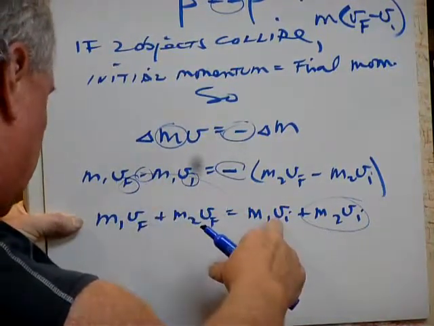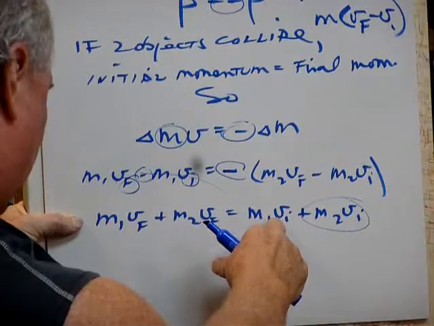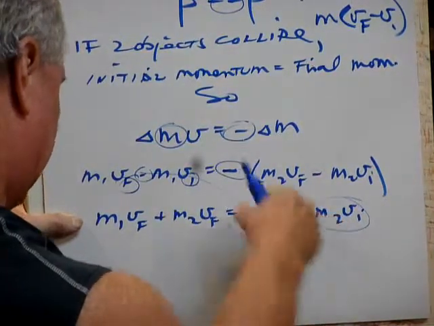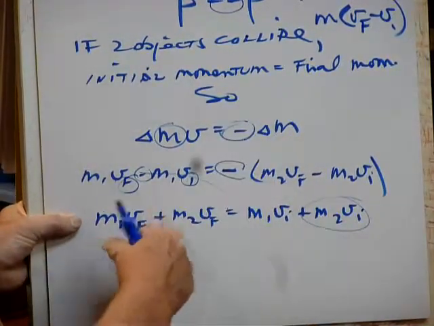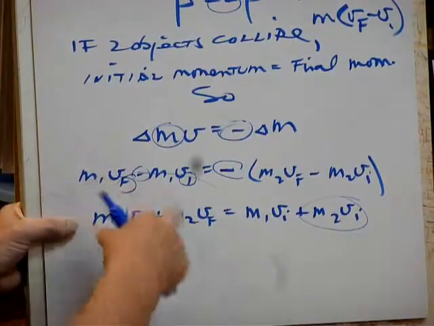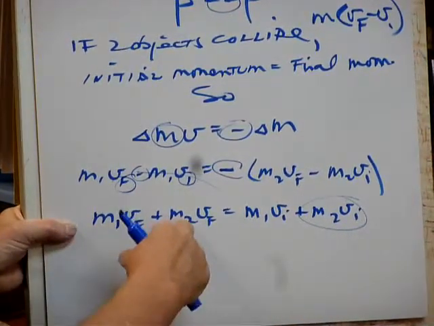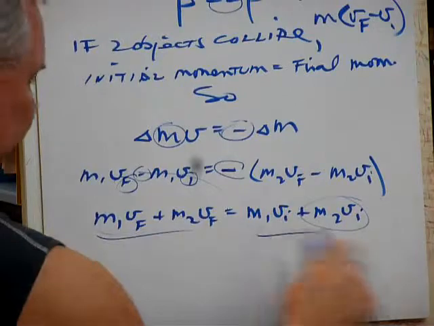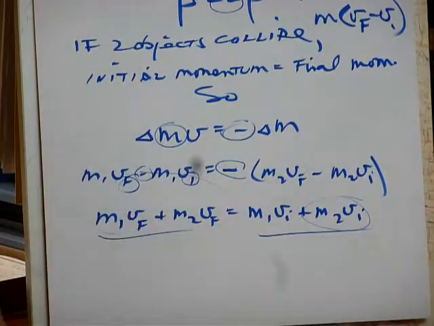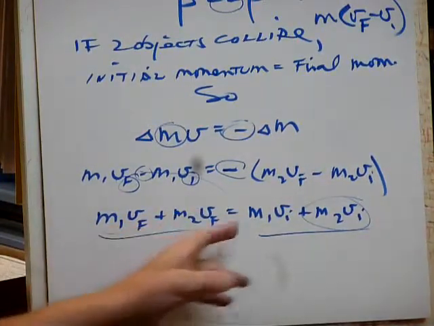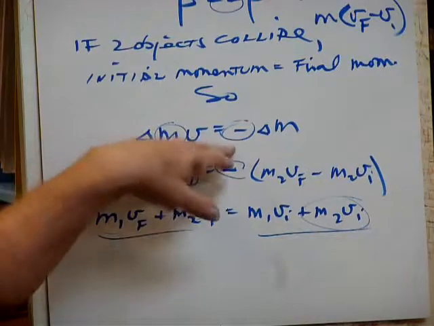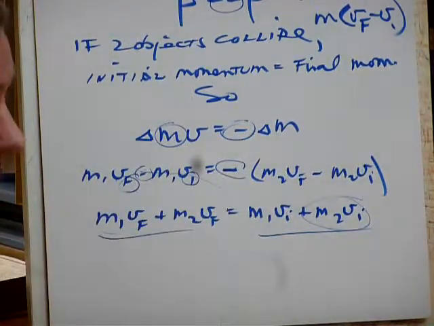Took this guy over here, made it positive, made that guy positive. This guy's negative, so when I bring him to the left side, it becomes positive. So over here I have M1V final plus M2V final. So this one's a little neater, and that's why they're going to use the formulas. They'll put the finals on one side and the initials on the other, so that you don't have to mess with the negative. So it's a cleaner operation, yeah?